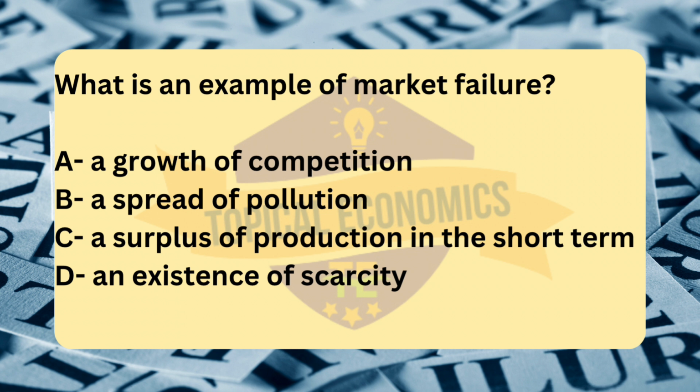Next, option C. A surplus of production in the short term can be a temporary issue where supply exceeds demand, but this does not necessarily indicate market failure. It can be a short-term adjustment issue that may resolve through price mechanisms or other market forces. This might lead to price adjustments, but does not represent a failure to allocate resources efficiently in the long run.